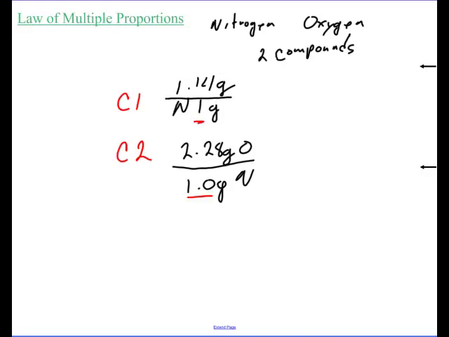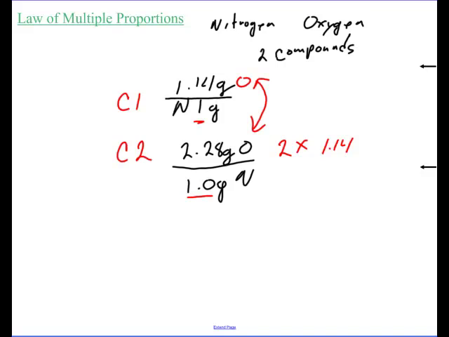Now it turns out that in this one compound you had 1.14 grams, but in the other one you had 2.28 grams. Well, do you notice anything about these two numbers right here? And this is for oxygen, by the way. What's the relationship between those two amounts? Well, hopefully you'll notice that 2.28 is exactly 2 times 1.14, right?